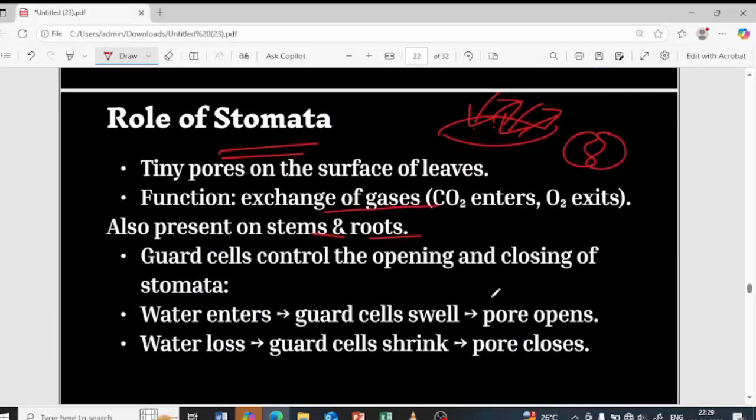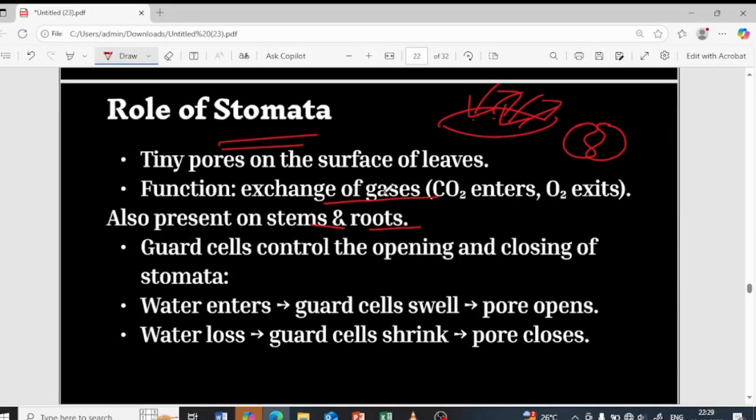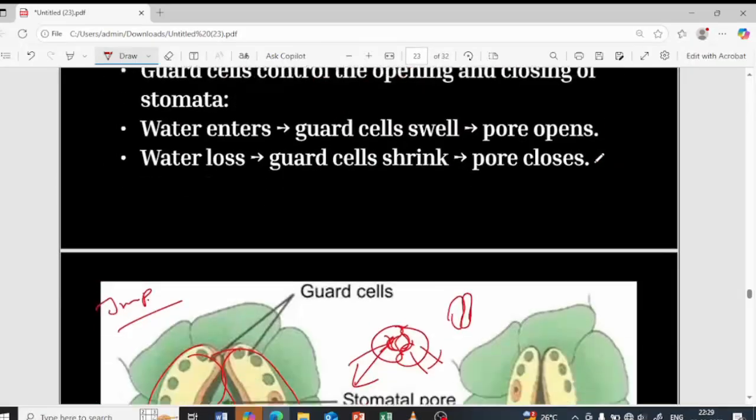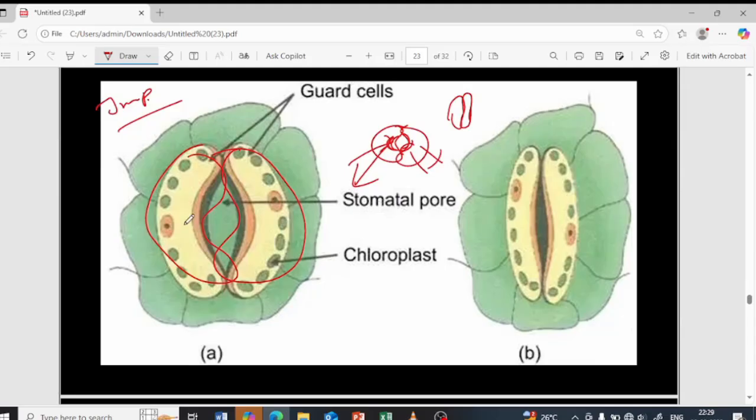So we also learnt about stomata. Stomata are the tiny pores present on the surface of the leaf, which help in the exchange of gases. So the opening and the closing of the stomata is done by the kidney shaped or bean shaped structures called guard cells. So this is the structure. Water will enter, it will swell and it will open. Water will exit out, it will shrink and it will close.